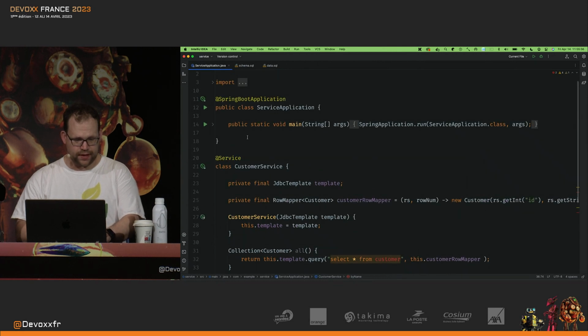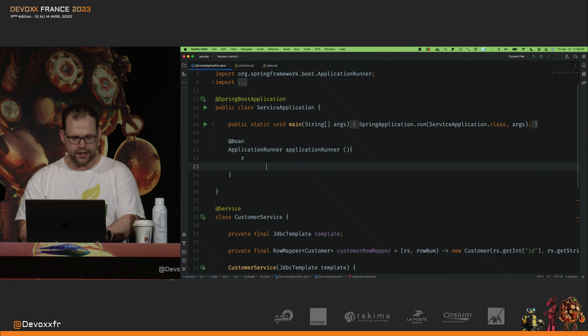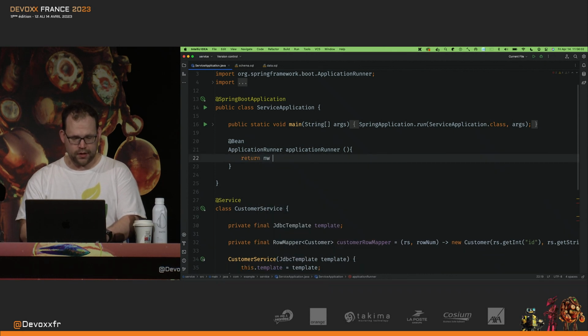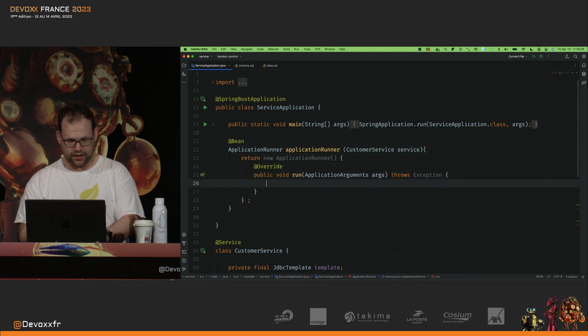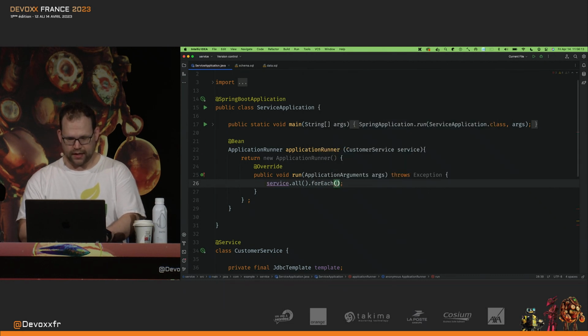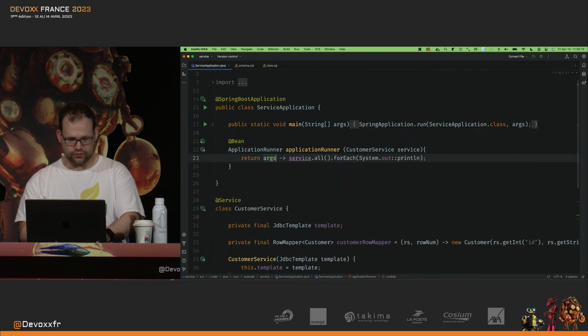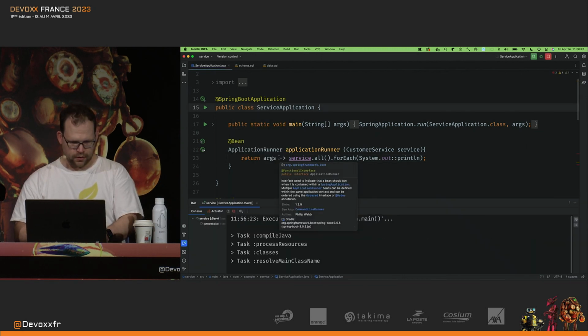Let's just create a bean that will get initialized when the application starts up. OK. So ApplicationRunner. And here we're just going to return some data, okay? So we'll have CustomerService, and we'll say service.all.forEach, and I'll just print these out as I see them, okay? Just to confirm that everything is working as we expect, all right? So very good. Let's restart the application. Let's see. Run this. Very good. Okay.